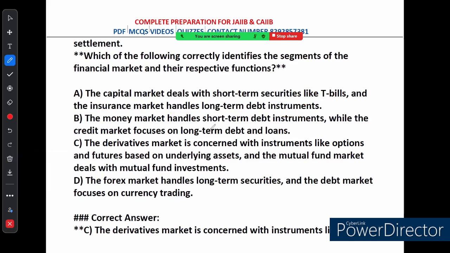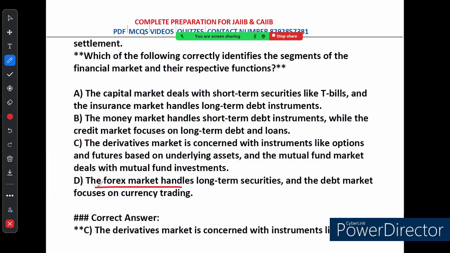Option B says the money market handles short-term debt instruments, while the credit market focuses on long-term debt and loans. This is incorrect because the money market handles short-term debt instruments, while the credit market deals with both short-term as well as long-term debt including loans. So this is incorrect. Option C says the derivative market is concerned with instruments like options and futures based on underlying assets, and the mutual fund market deals with mutual fund investments. This correctly identifies the derivative market as well as the mutual fund market. So this is the correct answer.